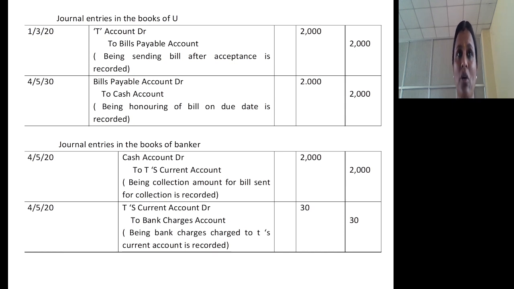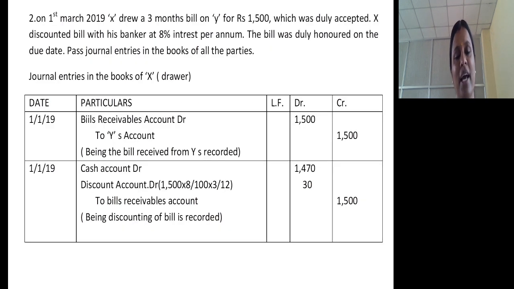That is when the bill is drawn by the drawer, accepted by the drawee, and sent to the bank for collection. We will have another problem. On 1st March 2019, X drew a 3 months bill on Y for rupees 1500, which was duly accepted. X discounted this bill with the banker at 8% interest per annum. The bill was duly honored on the due date. Now the bill is drawn, accepted, discounted, and on the due date honored. There are three parties: X who draws the bill, Y who is the drawee, and the banker with whom Mr. X gets the bill discounted.